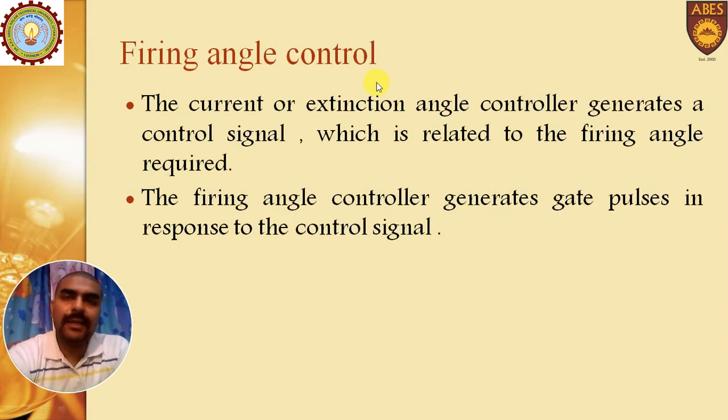Then the firing angle control: the current or extinction angle controller generates a control signal, meaning whenever a controller is applied in the HVDC control system, that controller will generate a signal. That signal is related to the firing angle required for the proper operation of any converter station or inverter station. Then the firing angle controller generates gate pulses, and these gate pulses are given as an input at the gate terminal of the converter valves.